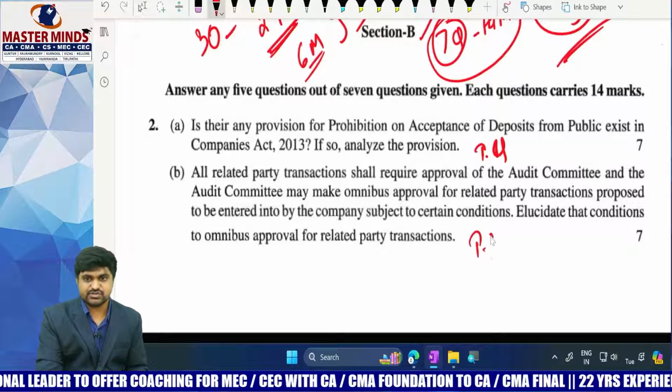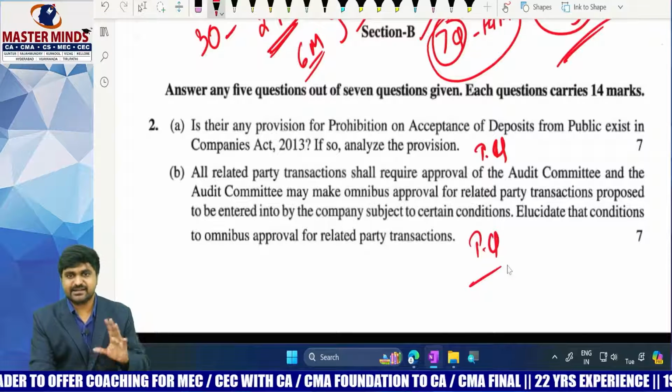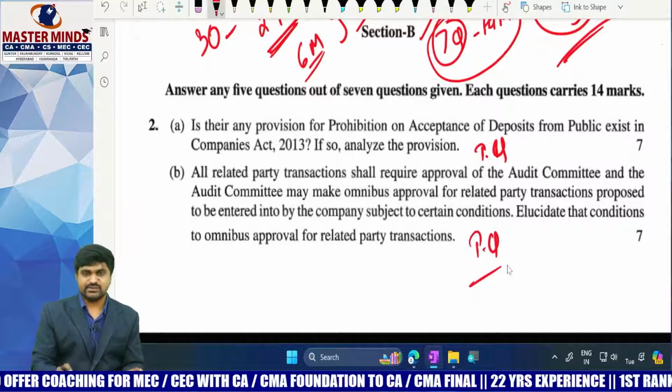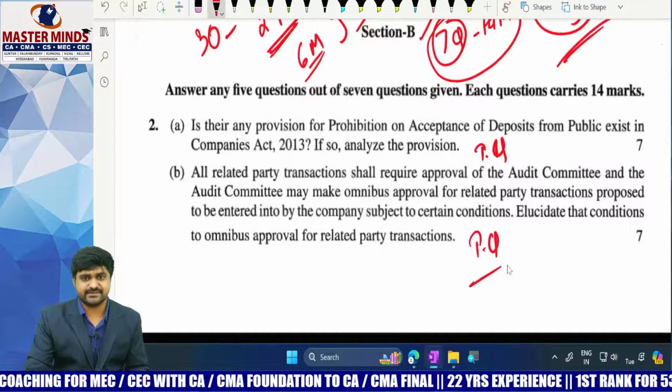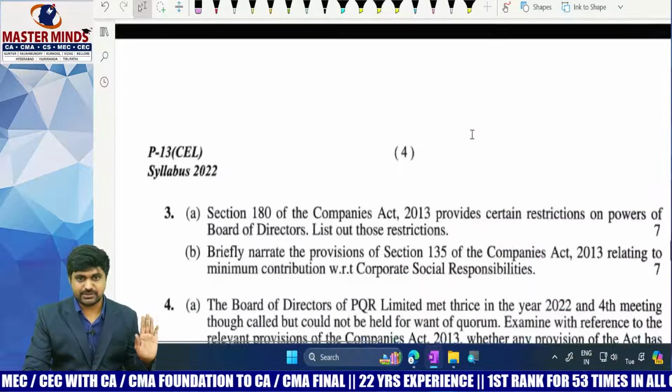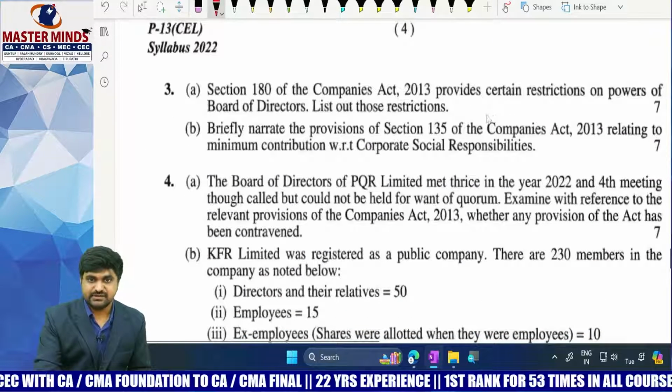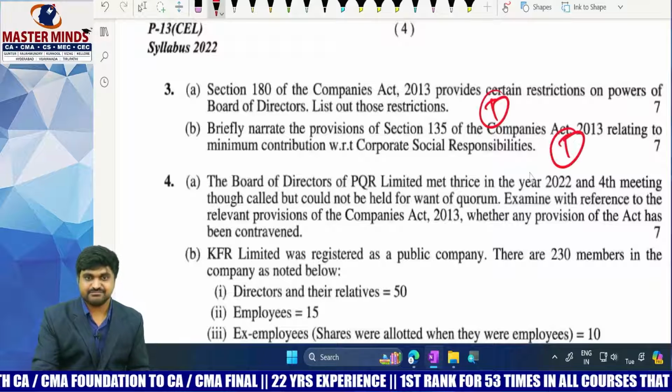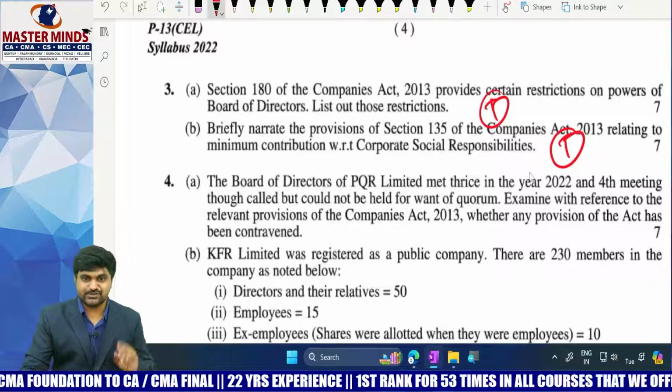2B, it is also a theory question, but given in some indirect manner. But no need to worry. You can easily understand and you can easily write the answer. So the first two questions are theory questions only. Question number 2 completed. Next, this is also theory, this is also theory. The entire third question is also a theory question.